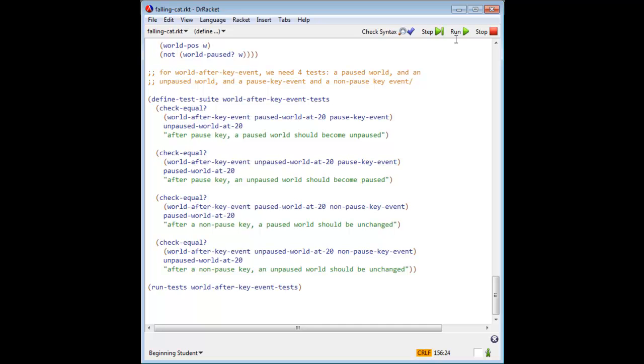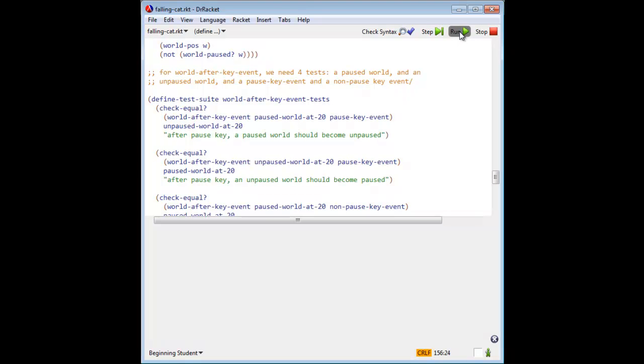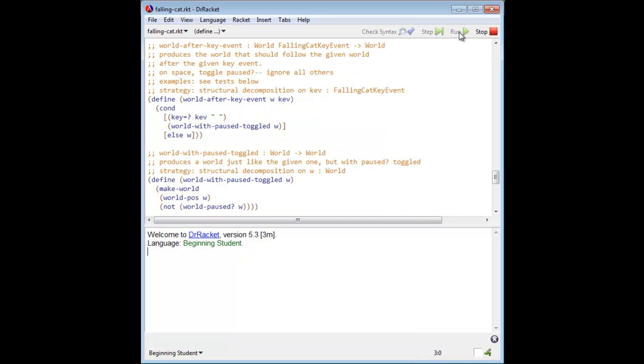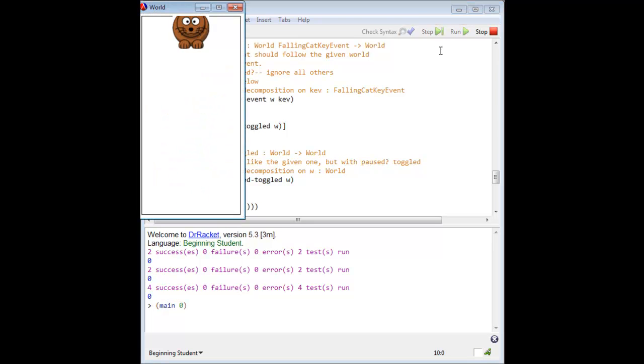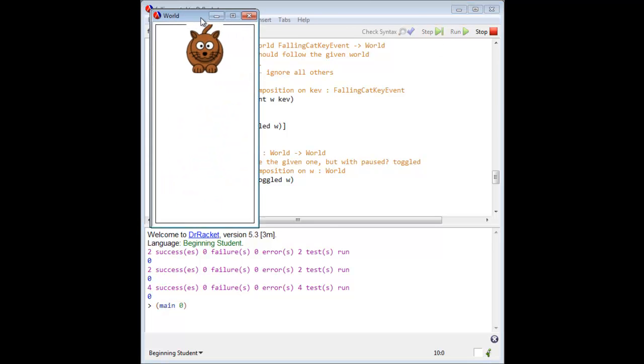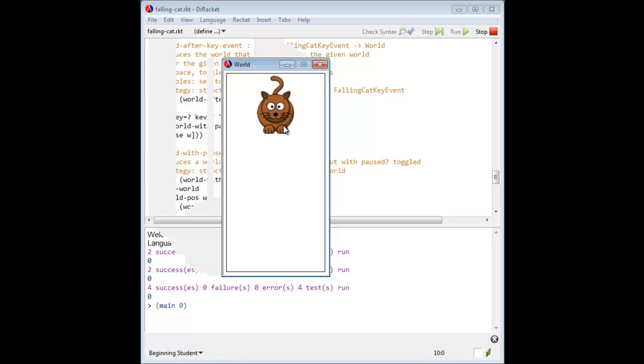Let's run this file one more time. The tests pass. And we'll watch the cat fall. Pause.